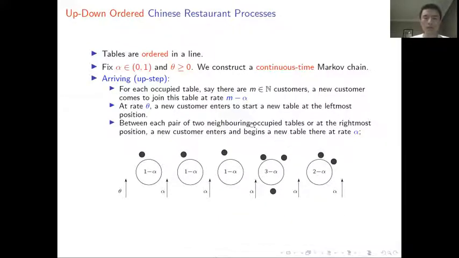So we notice that the difference between our model and the classical Chinese restaurant process is that we care about the order of these tables. If you discard the order of the tables, then we're back to the classical Chinese restaurant process. Another difference is that in our model, each customer could also leave the restaurant at rate 1. So the total number of customers is fluctuating.